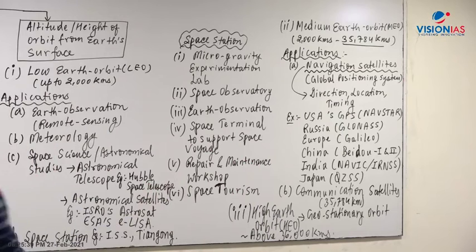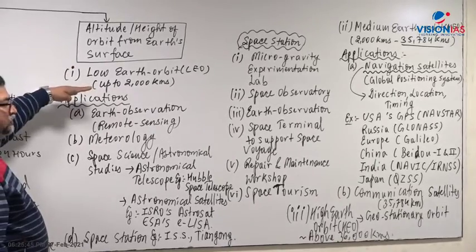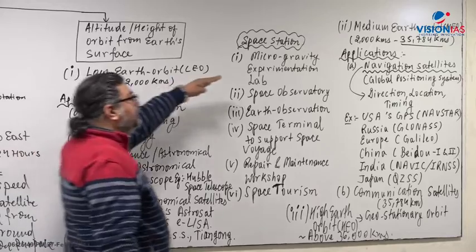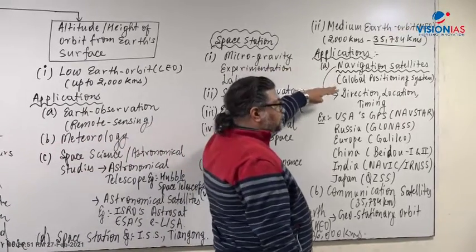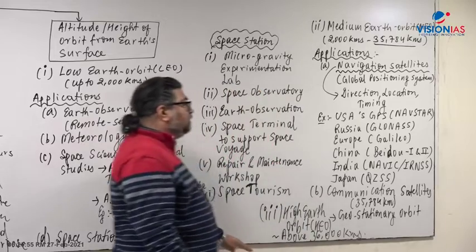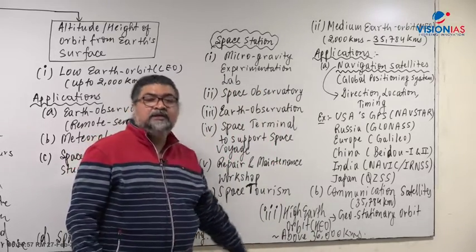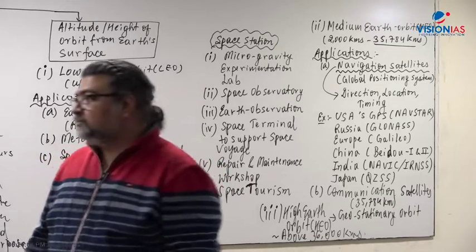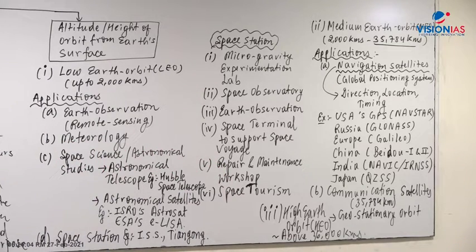So again, I'll repeat here. Based on altitude and height of the orbit from the surface of the Earth, we have three major classifications: low Earth orbit up to 2,000 kilometers; then medium Earth orbit, 2,000 to 36,000 kilometers, for navigation and communication; and then high Earth orbit, more than 36,000 kilometers, which is used for space exploration. So this is the first idea regarding orbits.